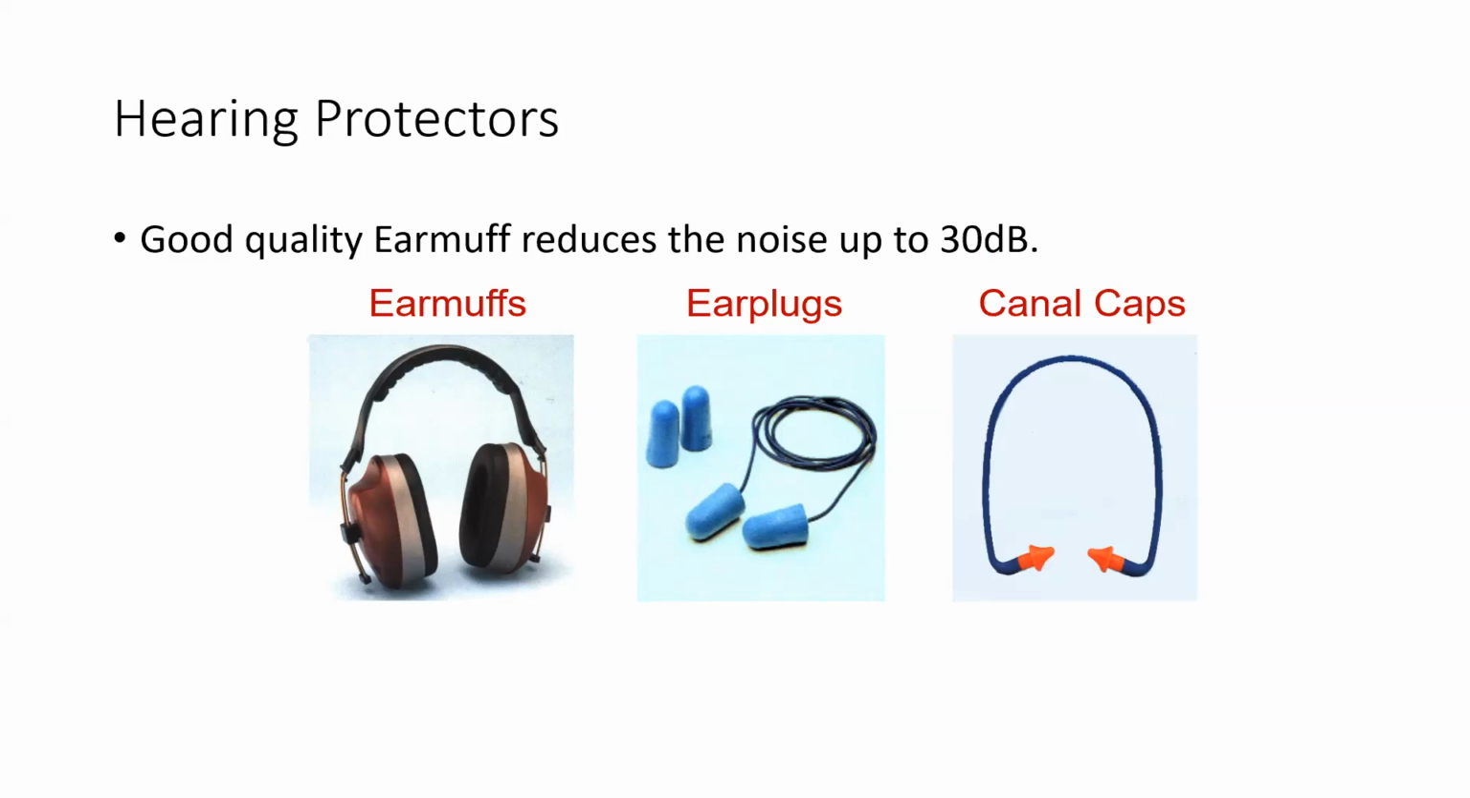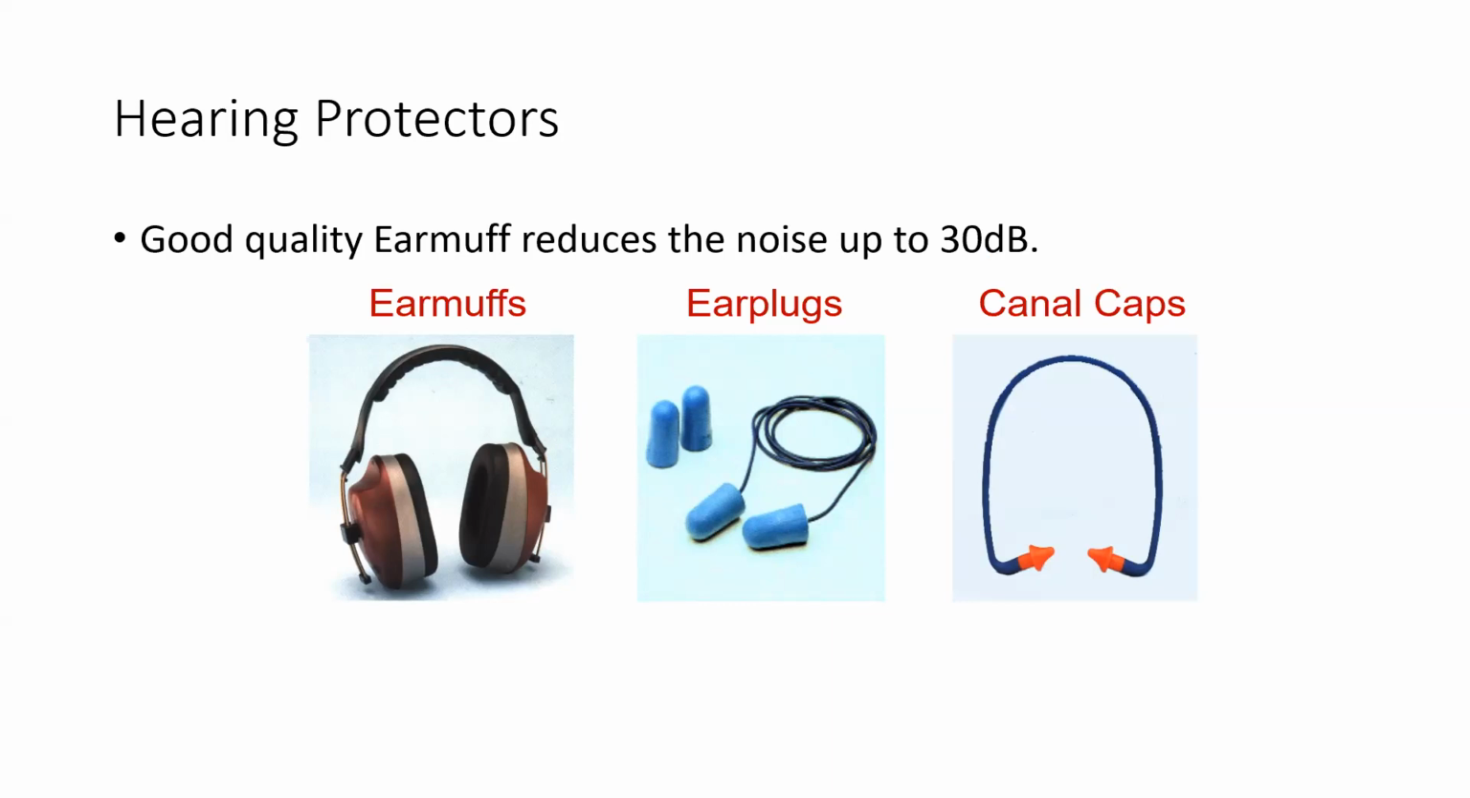So ear muff can reduce up to 30 decibel, which means too much. But on the other side, ear plug can reduce up to 15 to 18 decibel, right? So if you are working in a low noise area, you can use ear plug. But for example, if you are working on aircraft, when you go out of the aircraft, you hear a lot of noise, right?